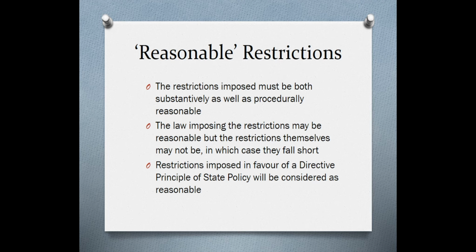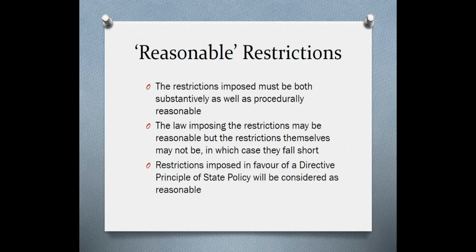The law, in this case, if there is a law imposed which restricts residents of that state from moving freely across the rest of India, that contravenes one of the provisions of Article 19(1). Thus, the philosophy behind the law itself might be reasonable, but the restriction itself is excessive, in which case it falls foul of the reasonableness of the restrictions.